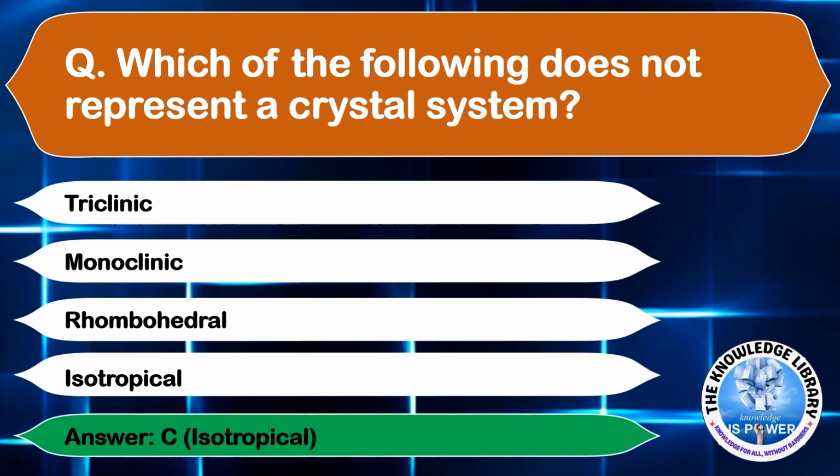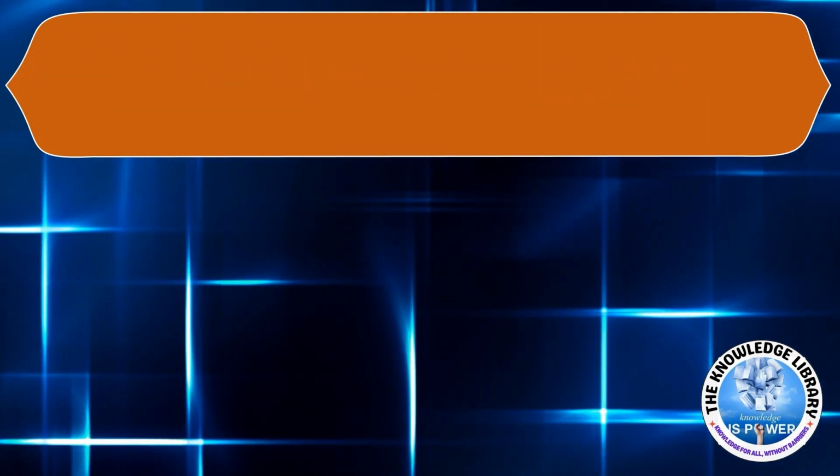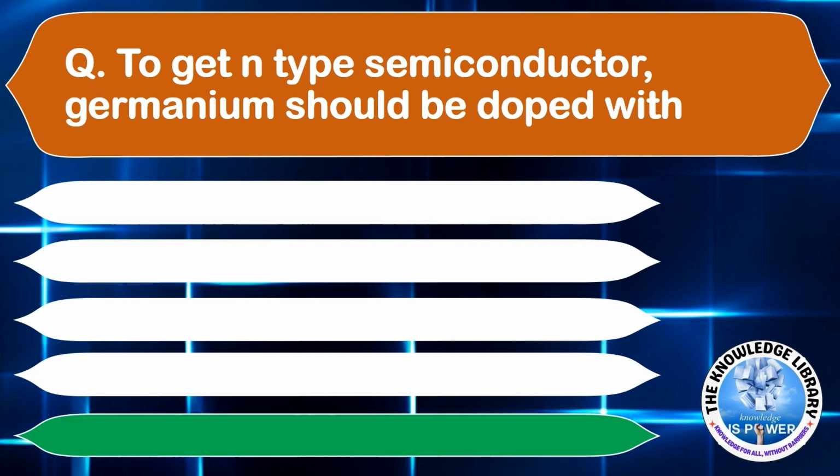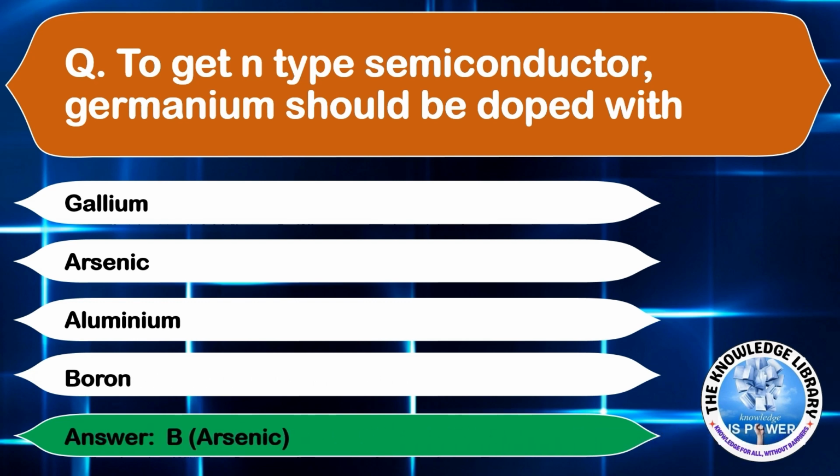The next question is, to get the n-type semiconductor, germanium should be doped with option A, gallium. Option B, arsenic. Option C, aluminium. Or option D, boron. The correct answer is option B, arsenic.